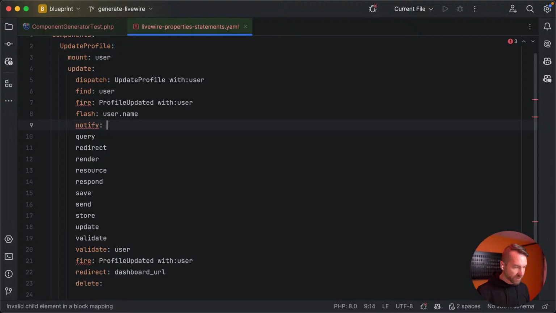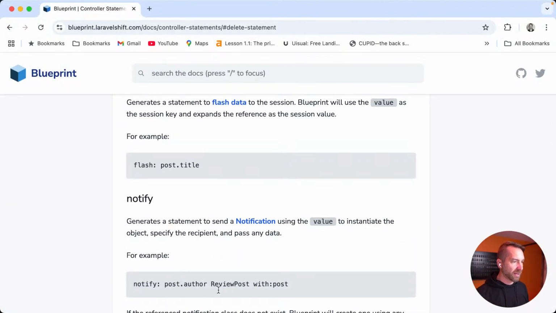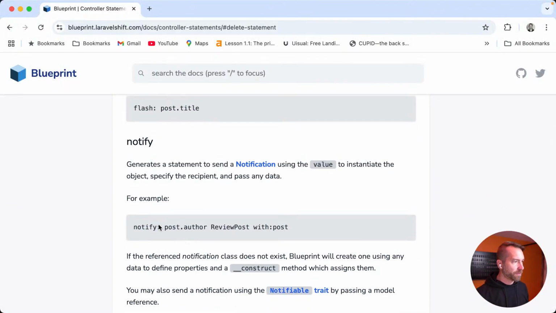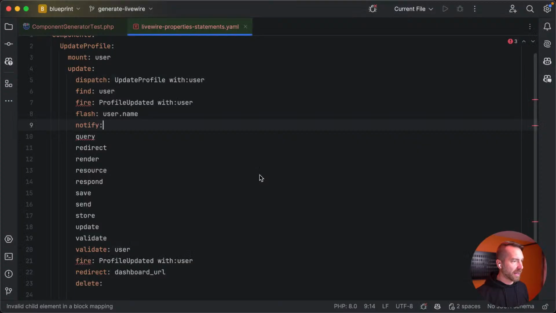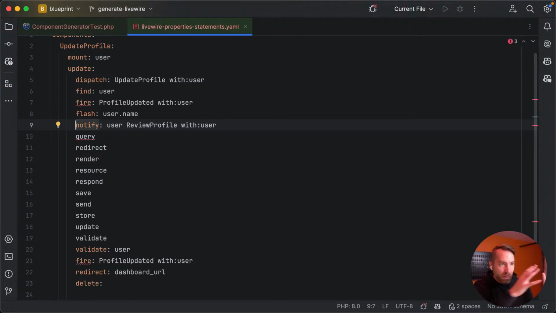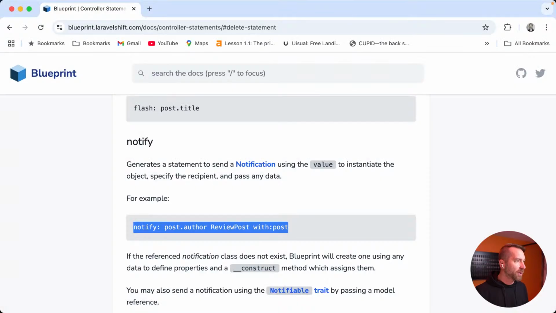So yes, that's fine. Notify, same thing, probably gets a with. So notify post author, yeah, let's just take this same thing and let's just make it be notify user with review profile, maybe, and then with user. So same thing, this should get, you know, this user all the way down.